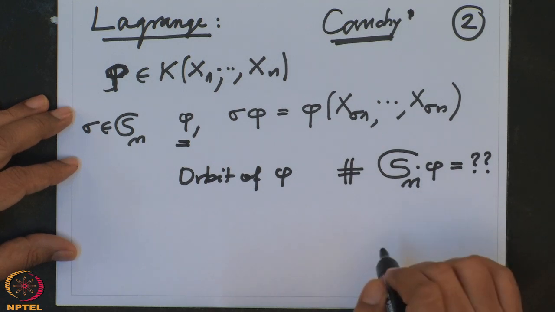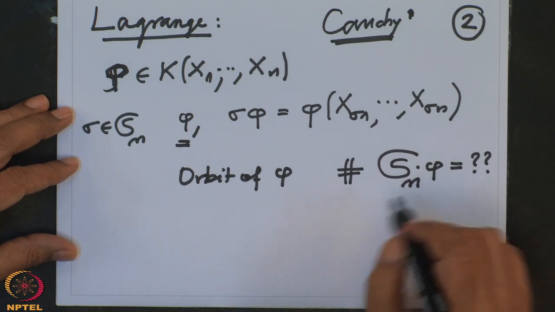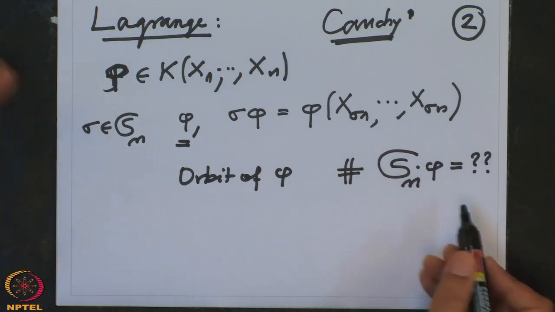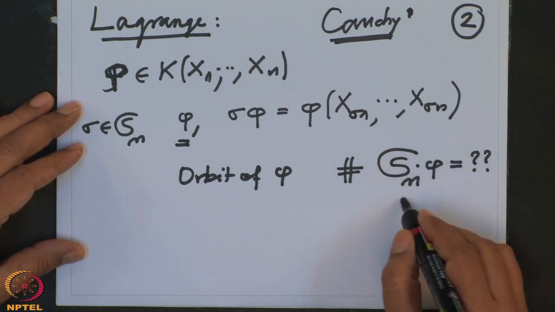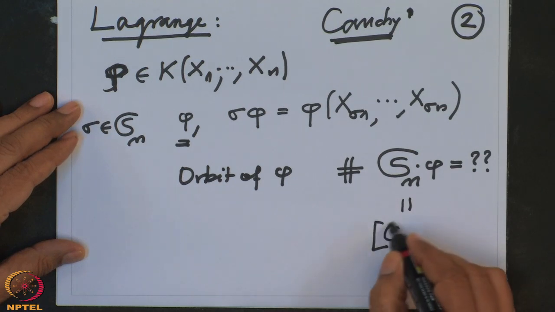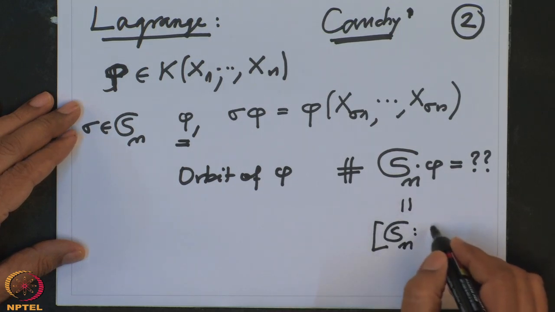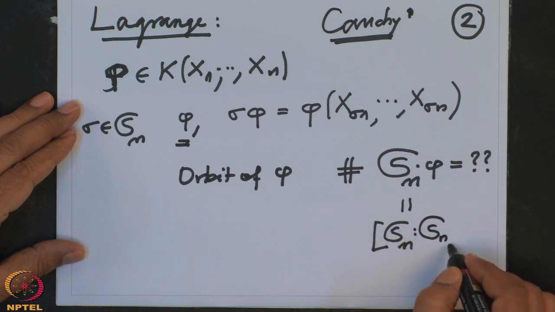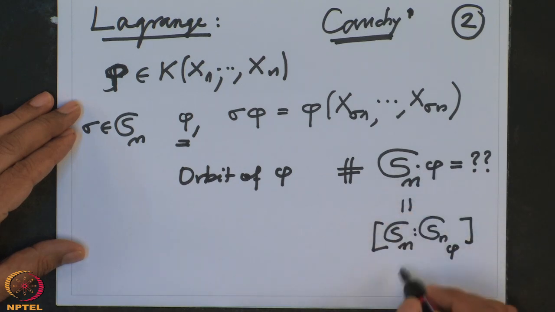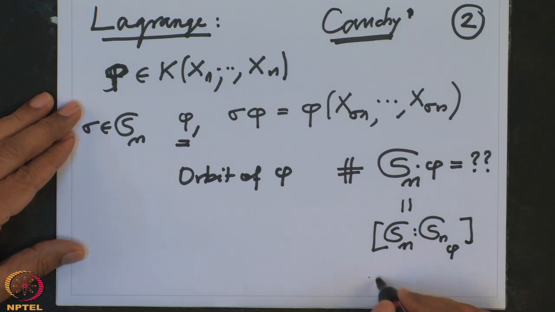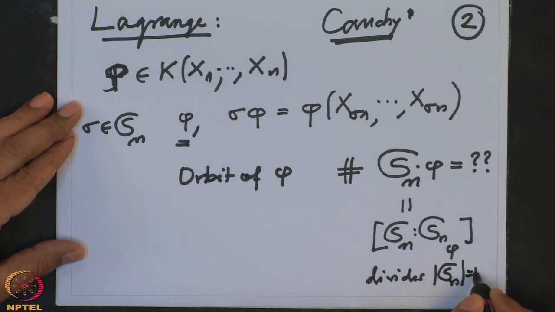But he could not prove this, and that is what led in general to the orbit stabilizer theorem. Now it is very clear that this is a divisor, because the cardinality of this orbit is the same thing as the index of the stabilizer in this group. The notation is Sn suffix phi, the stabilizer of phi. That is the cardinality of the orbit, and this clearly divides the order of Sn, which we know is n factorial.